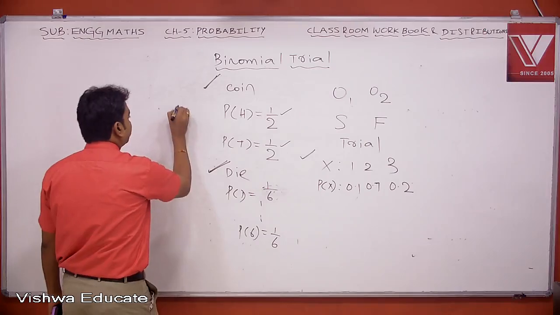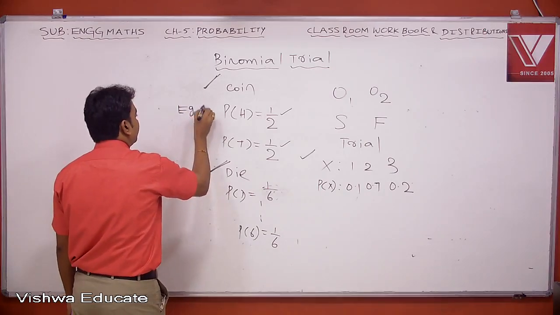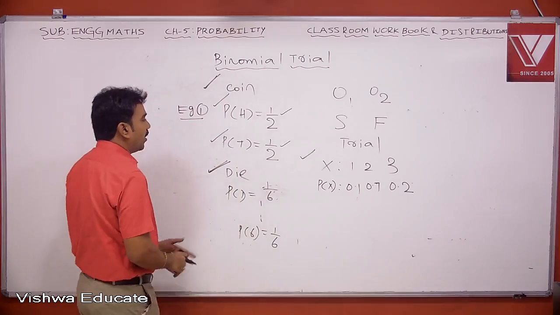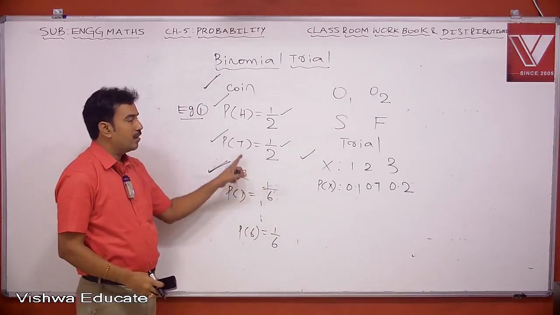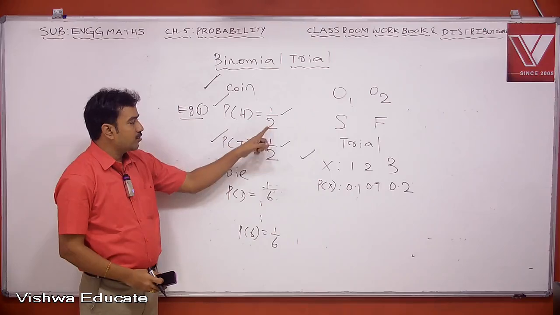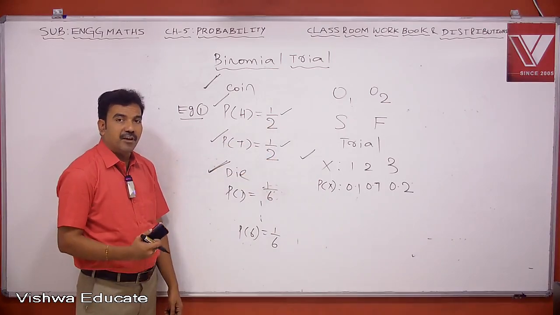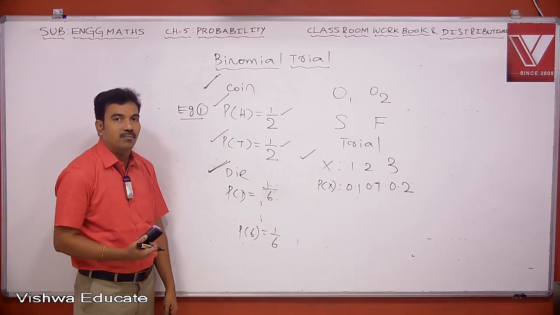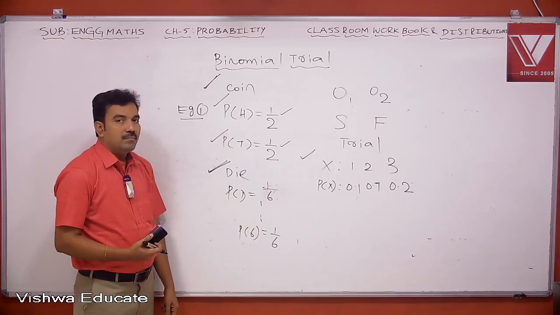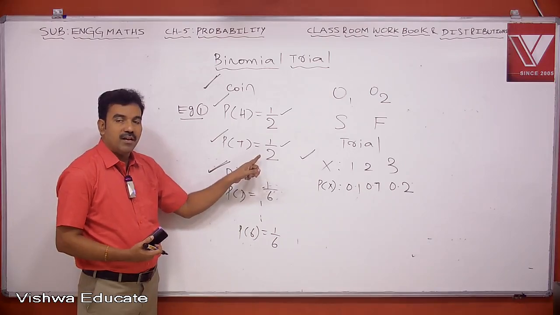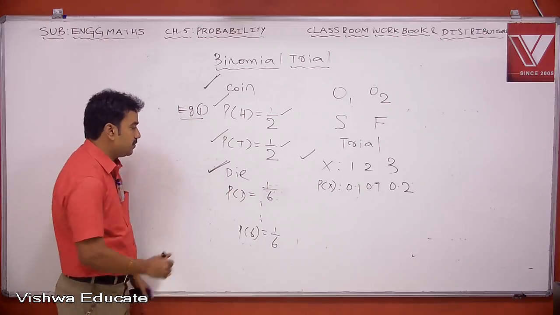Example 1. P of h equal to 1/2, P of t equal to 1/2, even if a coin is tossed any number of times.